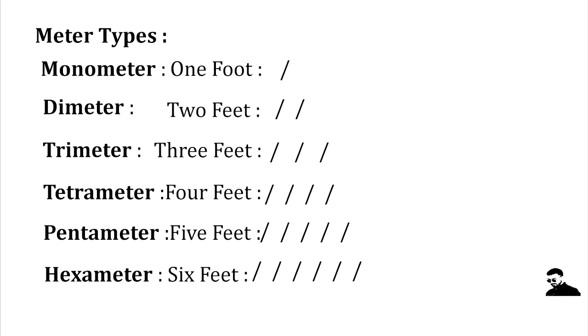So as you can see here, guys, these are the 6 types of meter. First type is called monometer, and it occurs when we have one foot or one slash in one single line or verse. Dimeter is when we have 2 feet in one line. Trimeter is when we have 3. Tetrameter is when we have 4. Pentameter is when we have 5. And hexameter is when we have 6.